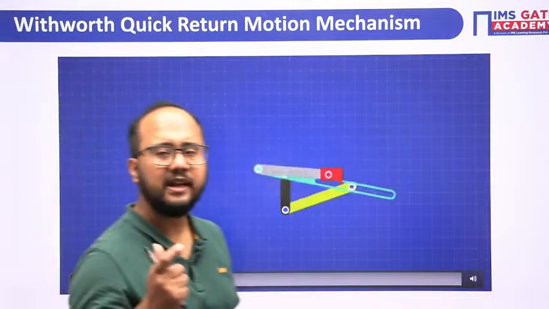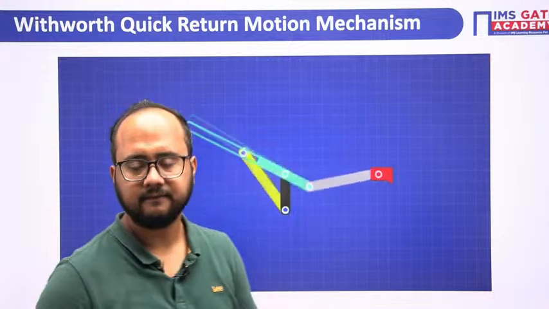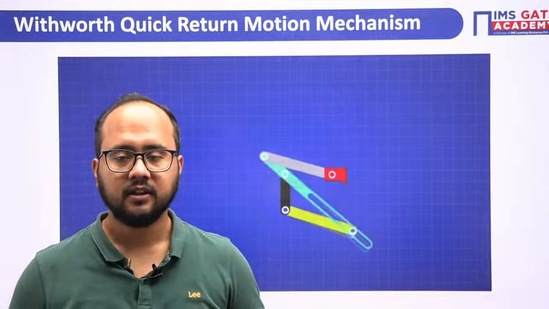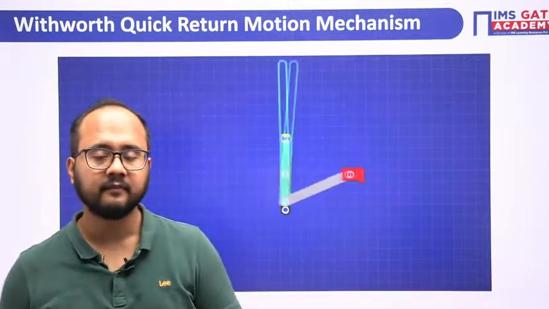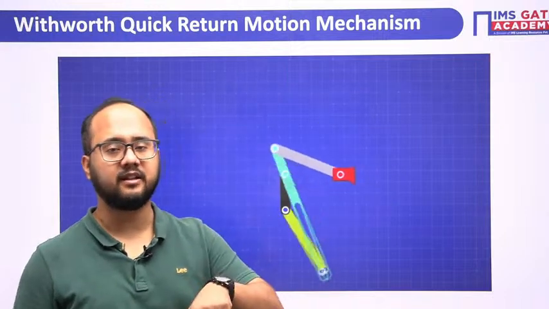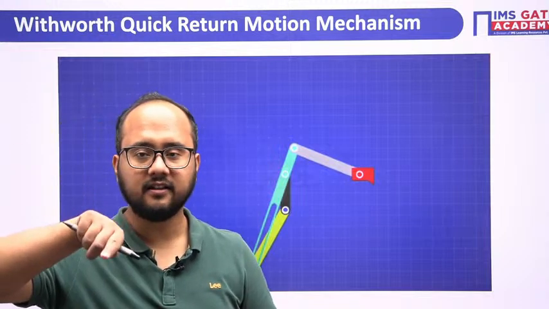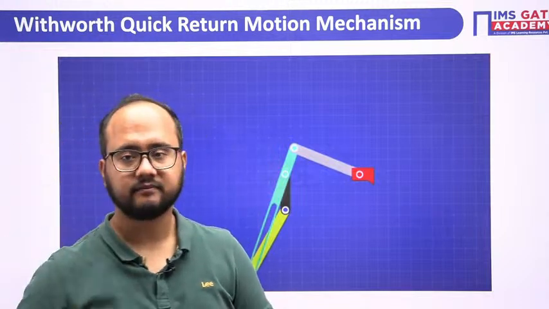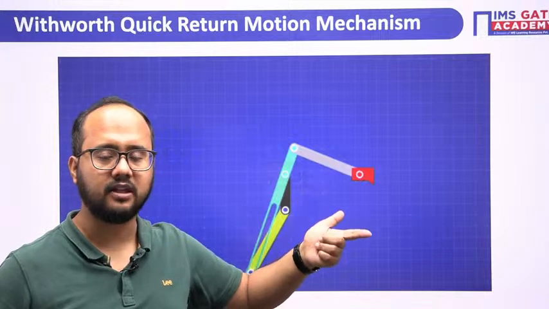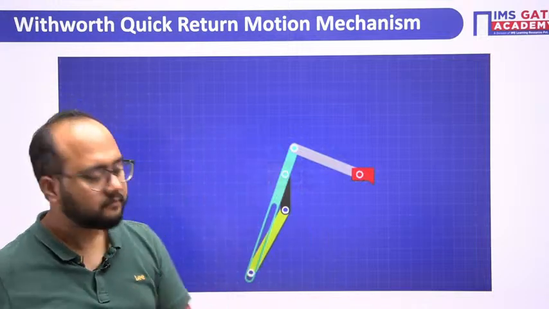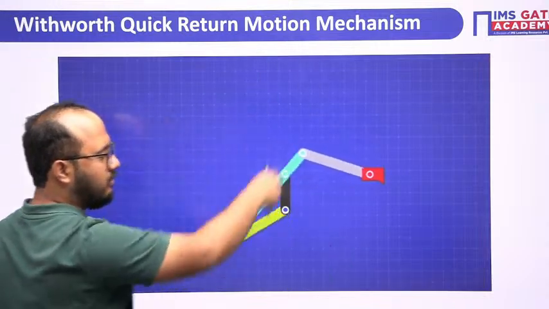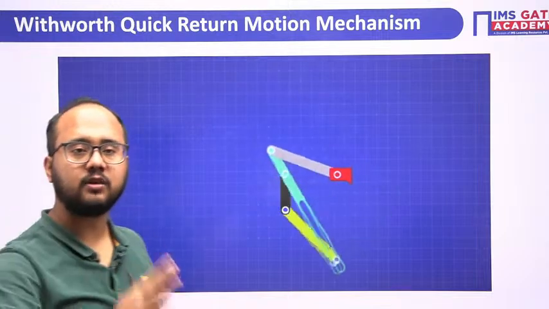So there is one basic difference. What is the basic difference between crank slotted and this Whitworth? Anyone can tell me? In the crank slotted quick return motion mechanism, we have rotation to oscillation. The crank is under complete rotation, but the slotted bar is oscillating. But in this case, the driving crank is under complete rotation, and the slotted bar is also under complete rotation. Both, rotation to rotation, we are having.